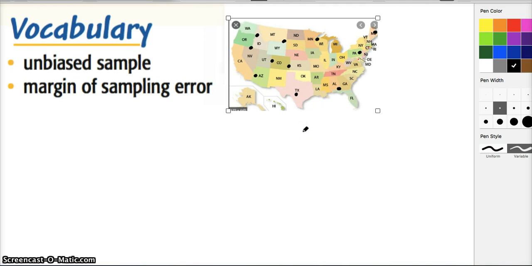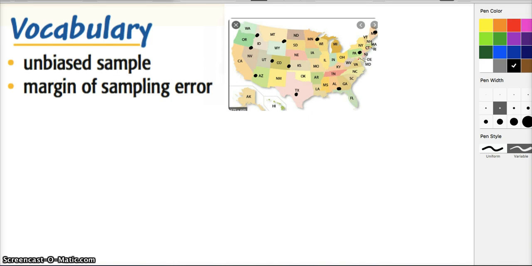And not just a sample that includes all Americans, but I'd probably like to get a variety of ages, because certain ages of people in America might think a particular way. Those are some of the things we think about when we want an unbiased sample.